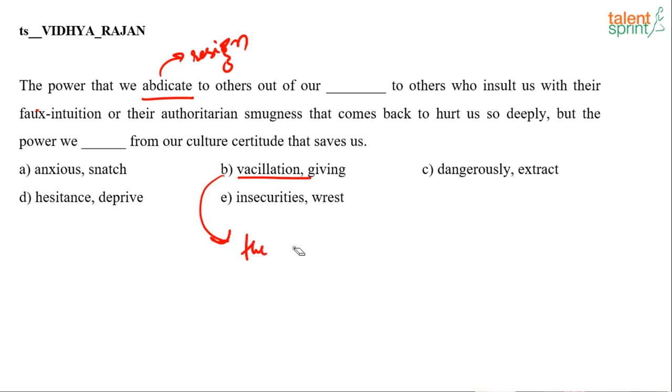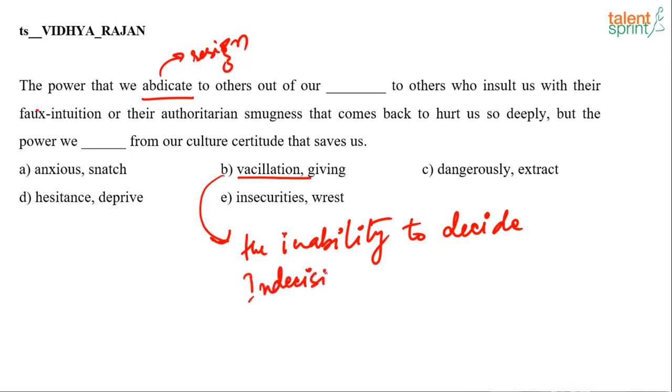The inability to decide. Another word for a situation that Sony was asking about, vacillation. The inability to decide between two things, it can be activity, it can be opinion, it can be anything. So indecisive, indecision. The power that we abdicate to others out of our vacillation to others.